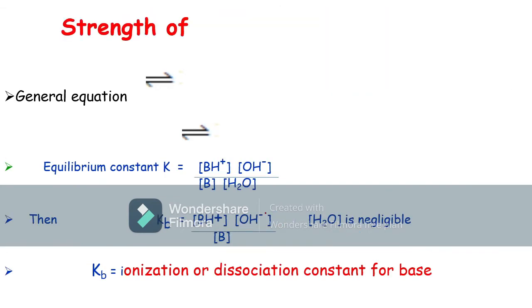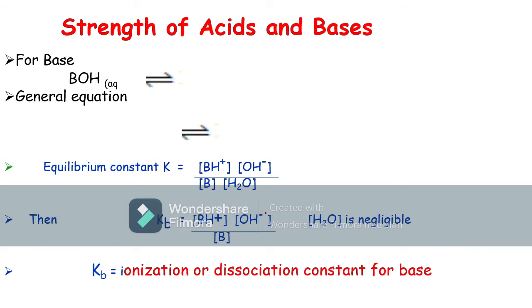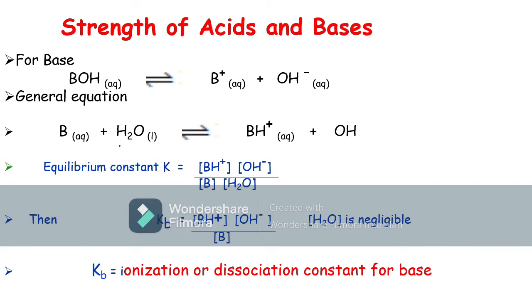Here let us see the examples. We are taking the general equation. The base denotes a hydroxyl ion. So we are taking BOH, it gives B plus and OH minus ions. So we are taking the general equilibrium reaction: B plus H2O. B means base. It is dissolved in water. It gives BH plus and OH minus ions.